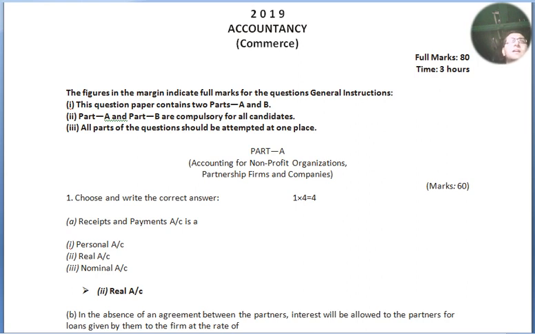The figure in the margin indicates full marks for the question. General instructions: this question paper contains two parts, part A and part B. Part A and part B are compulsory for all candidates, and all parts of the questions should be attempted at one place.